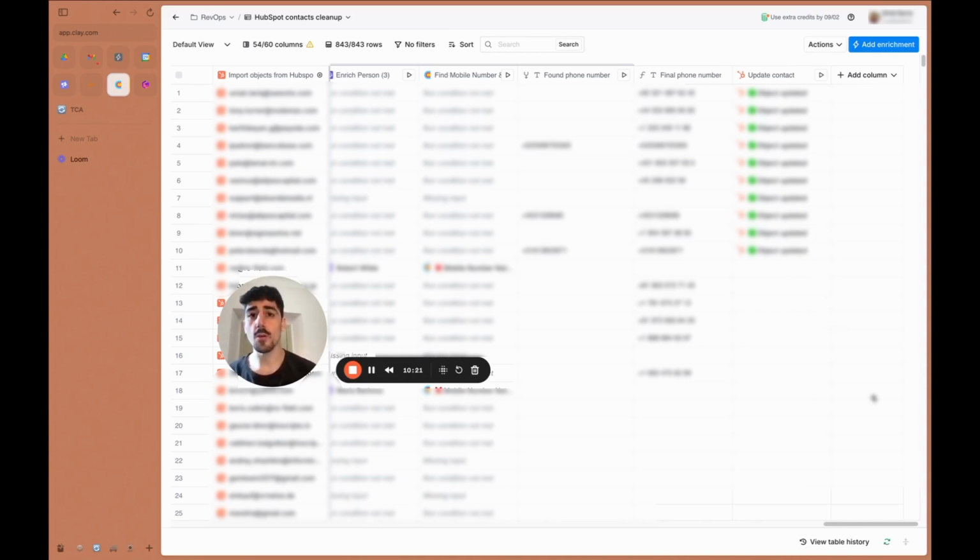This means that, if you have like 50,000 records on your CRM, you can clean them all up. You can build this table in literally less than 3 hours. I did it now in literally 5 minutes. So literally less than 3 hours, and then it's going to automatically upload everything back into HubSpot. You don't need anyone else dedicated doing this. You just need to do it once and set it, and let it run forever kind of thing. And your reps are always going to have up-to-date data that they can use for their outreach.